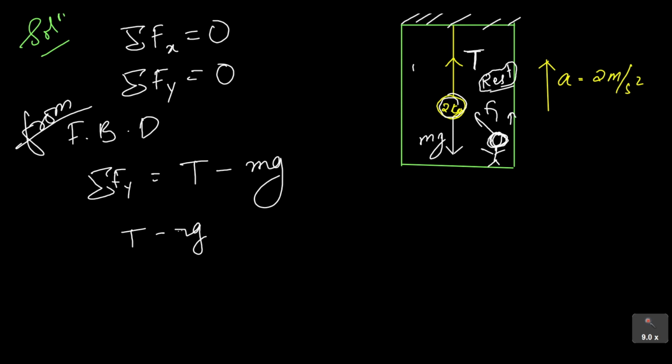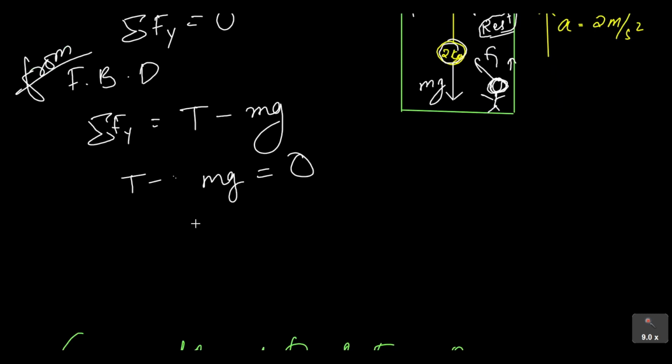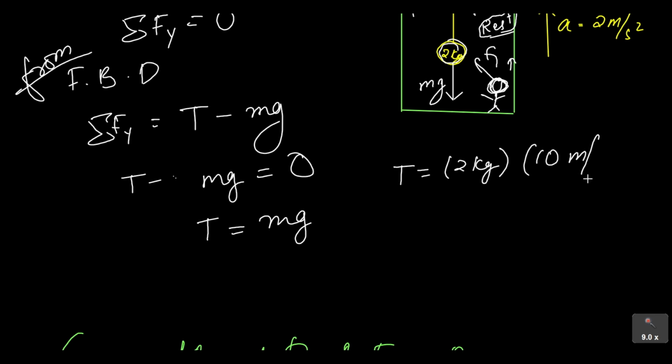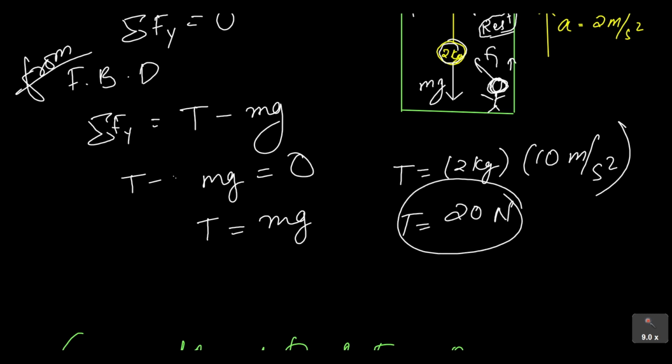So T minus mg is equal to 0, because the summation of force in the y direction is 0. The next thing is T will be equal to mg, and we have the mass, which is 2 kilogram, and acceleration due to gravity we are taking to be 10 meter per second squared. So he found this tension force to be 20 Newton.